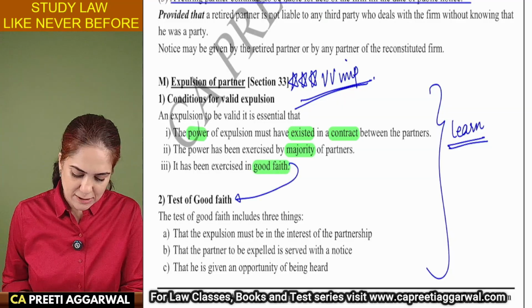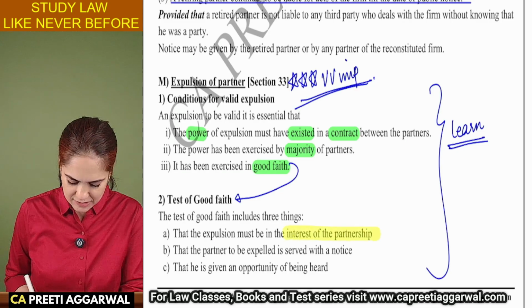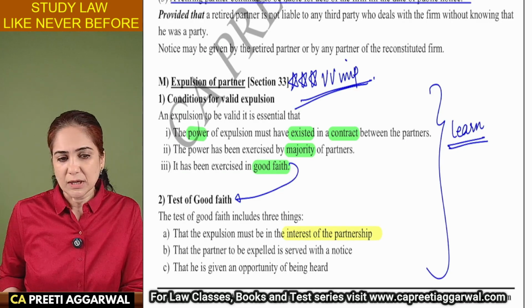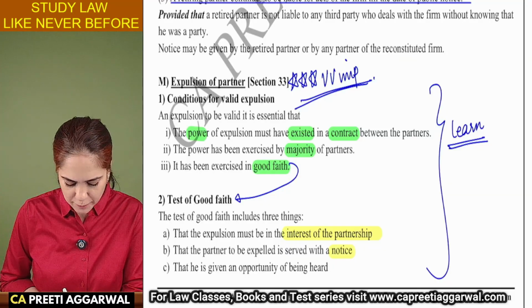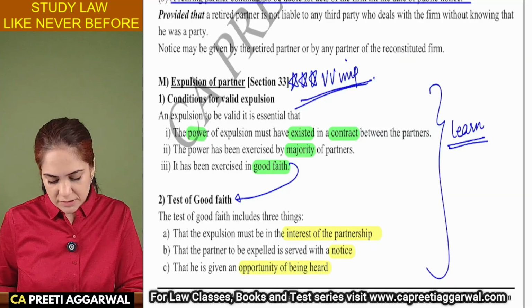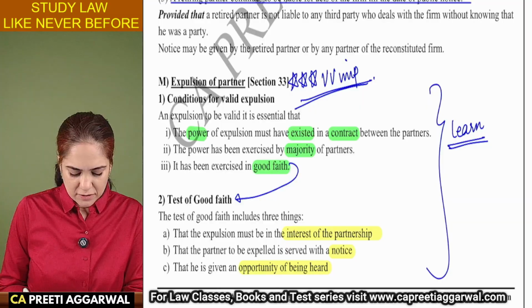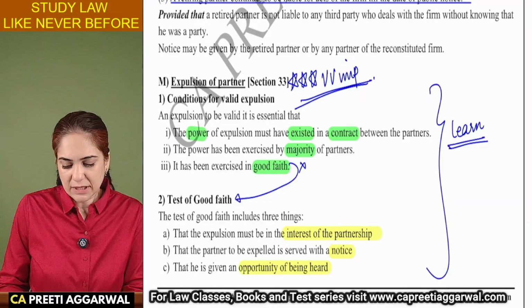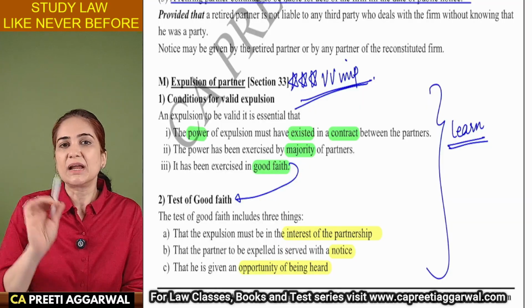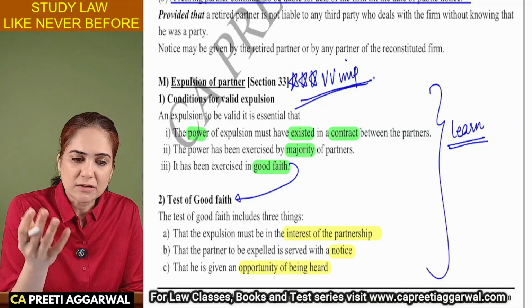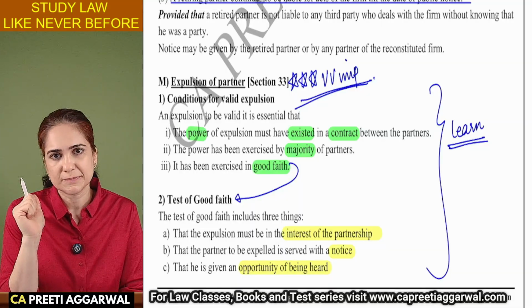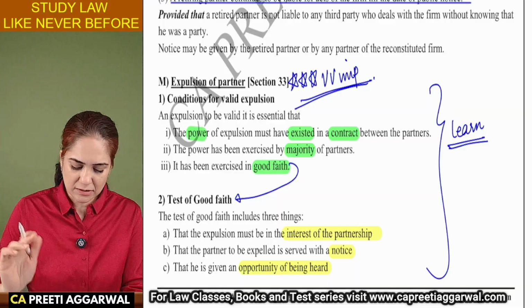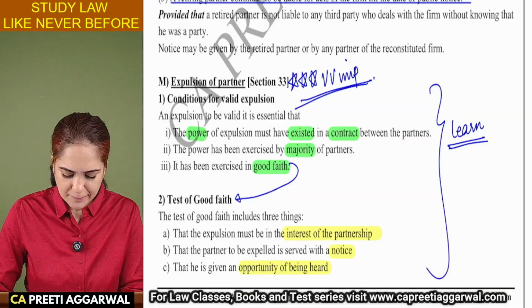Good faith means the expulsion must be in the interest of the partnership. The person who is being expelled must be served with a notice and he must be given an opportunity of being heard. If it is not in good faith, then the expulsion is null and void. That partner will have to be reinstated. You will have to again appoint him as a partner. So please learn this, it is important for exam.